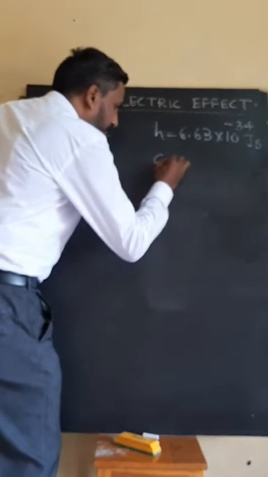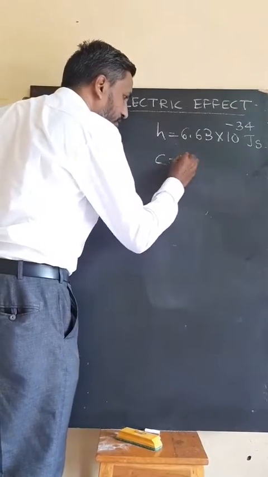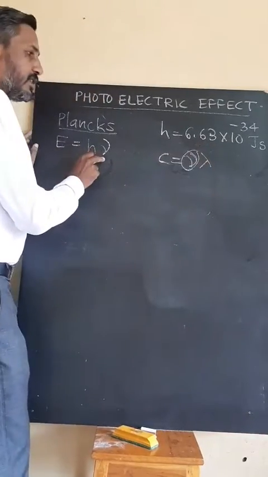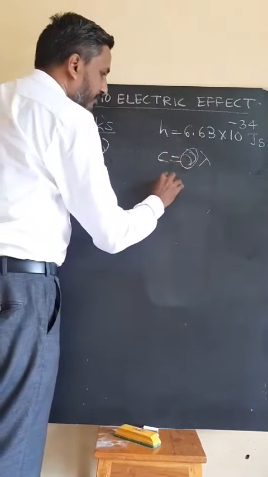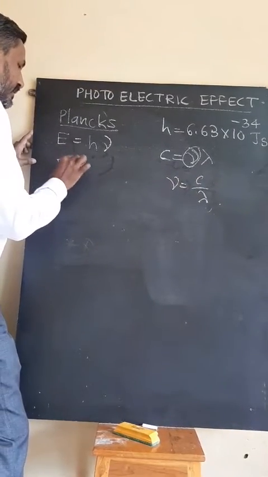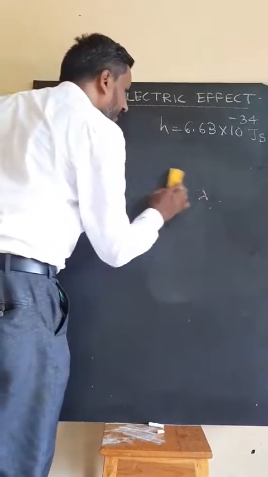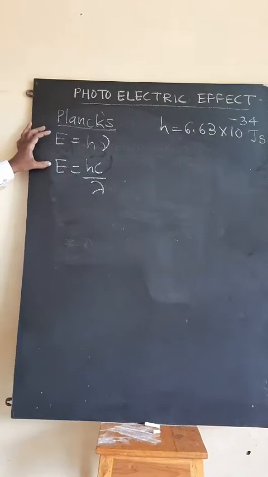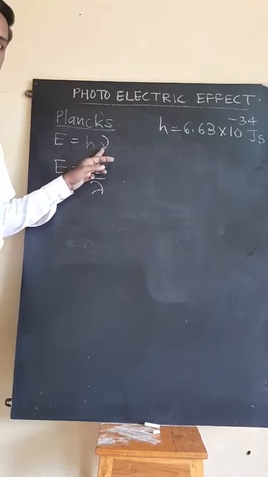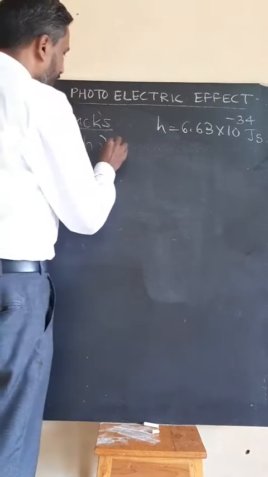Now, if the photon is moving with the speed of light, then the velocity is given by c equals nu into lambda. Therefore, the same formula of energy we can express in terms of wavelength. Instead of nu, we can write c by lambda. Therefore, one more formula is E equals hc divided by lambda. So for the energy of a photon we get two formulae: h nu in terms of frequency, and hc divided by lambda in terms of wavelength.